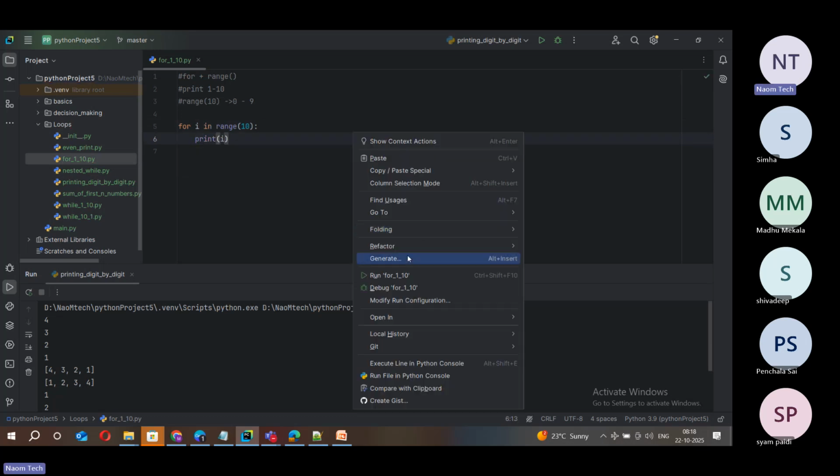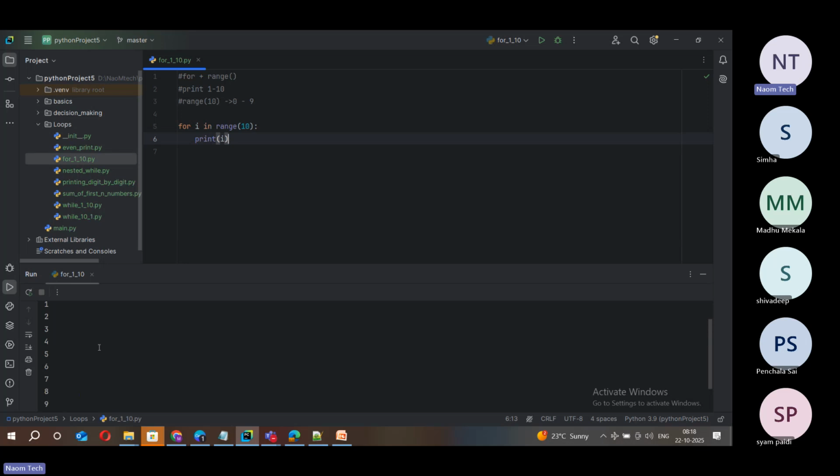Now right click and run this. Now you can see that it is printing 10 numbers. How many numbers is range generating?